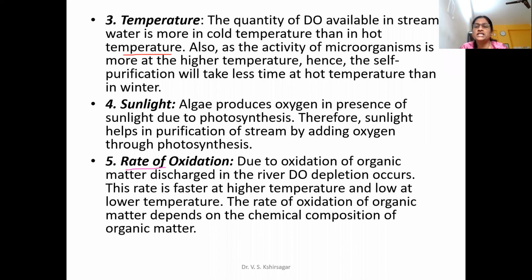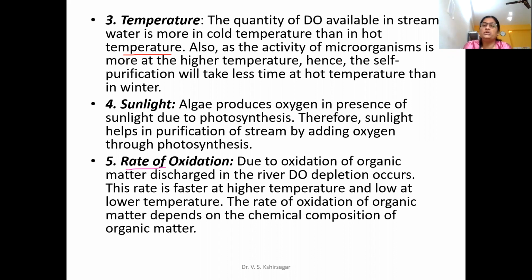The next is mesophilic, which survive from 11 to 30 degrees Celsius, and above 30 degrees Celsius they are thermophilic. When the temperature is above 30 degrees Celsius, the rate of degradation is very high, which we will not observe that much during the winter season.